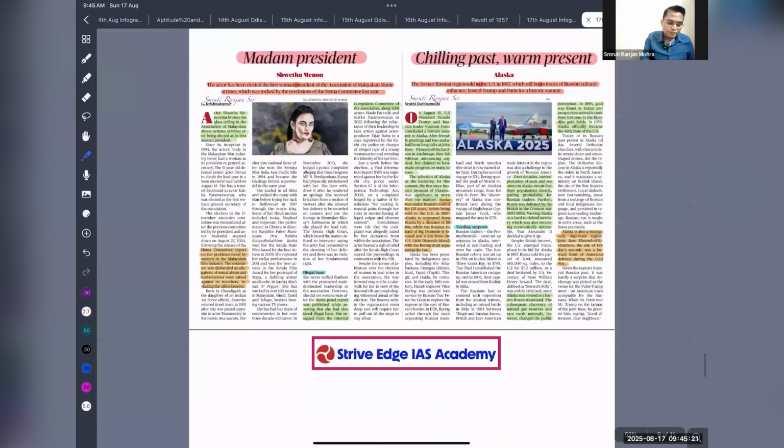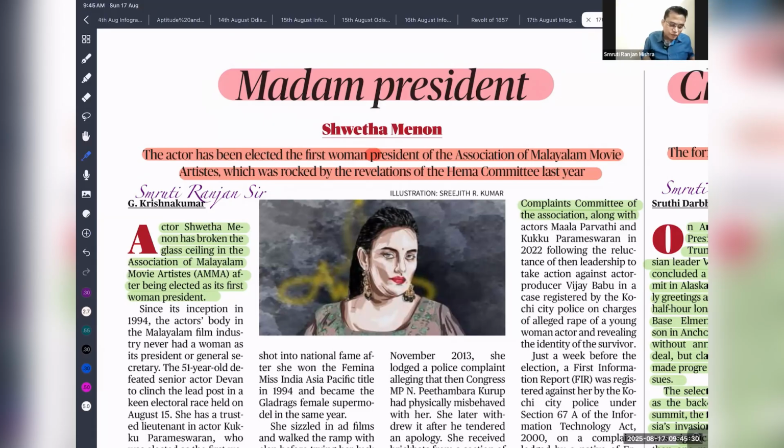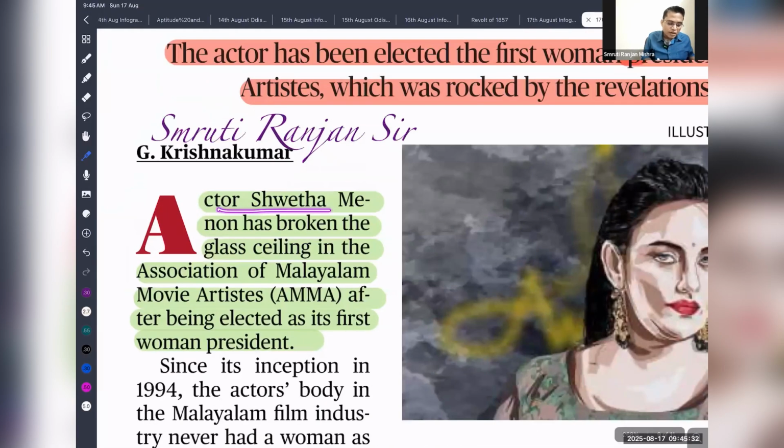So next is Madam President. Recently in the Kerala film industry, this is the Malayalam film industry, they have appointed the first woman president for the very first time. Actor Sweta Menon broke the glass ceiling in the association of Malayalam movie artists as a woman president.